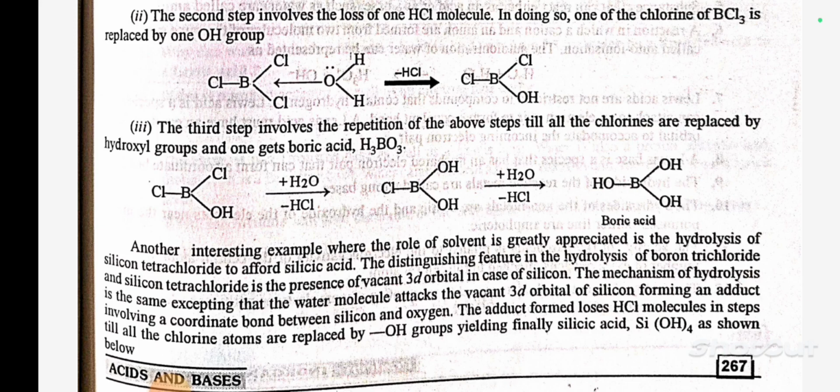The mechanism of hydrolysis is the same, except that the water molecule attacks the vacant 3d orbital of silicon, forming an adduct involving a coordinate bond between silicon and oxygen. The adduct loses an HCl molecule in steps till all the chlorine atoms are replaced by OH groups, yielding finally silicic acid, Si(OH)4, as shown. So this is all about acid and base.